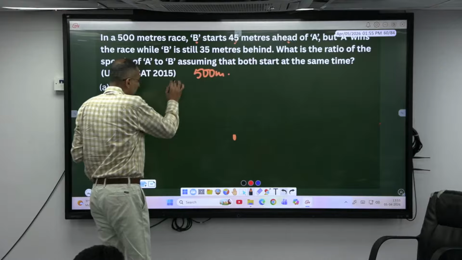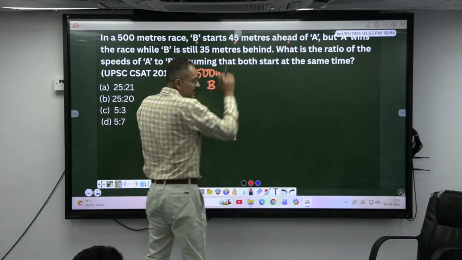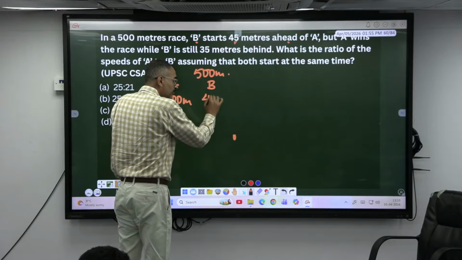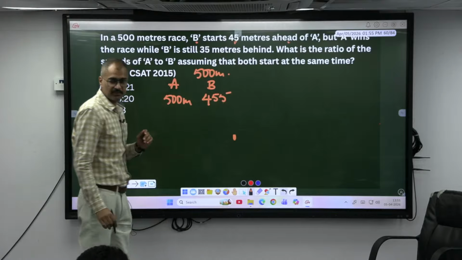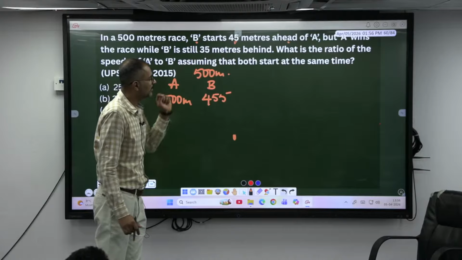Meaning, if A runs 500 meters, B runs how much? 45 meters less. 45 meters less means this has to be 455 meters in a 500 meter race. This is what is called beating by 45 meters or ahead by 45 meters.